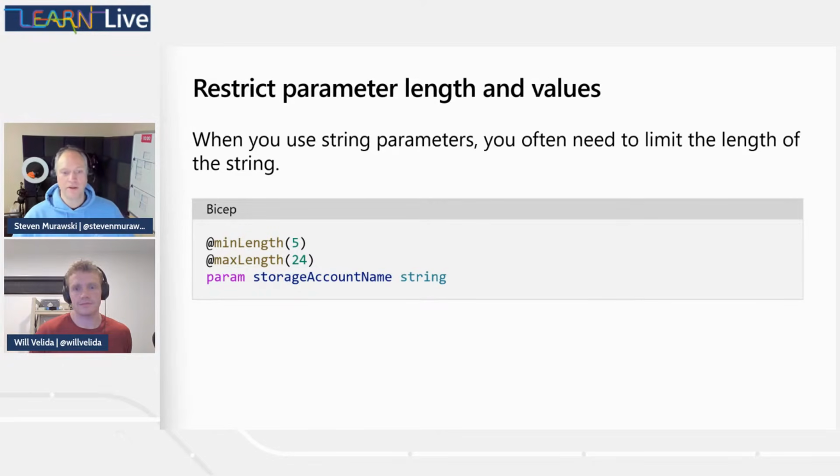Very cool. And there are corresponding decorators for integers: we can do min value and max value as well. Now, this type of thing can be kind of helpful, right, when we talk about length and value.